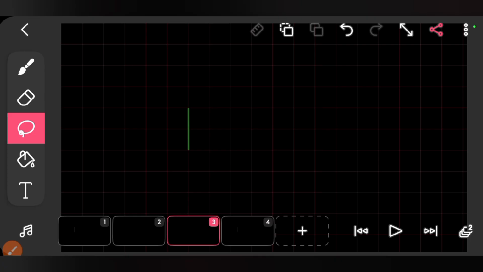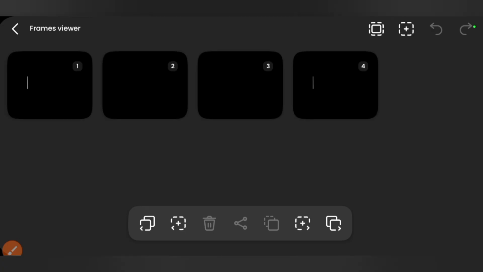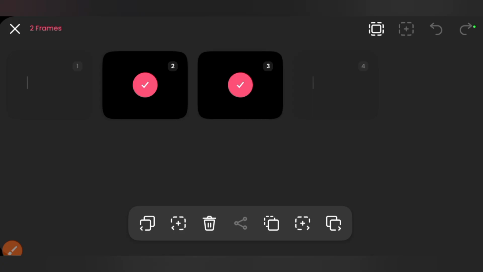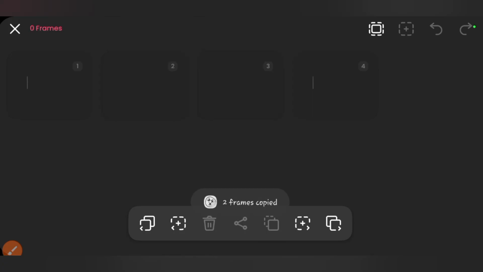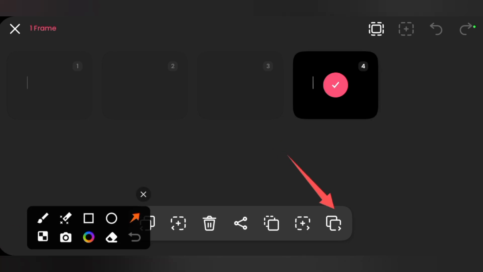So to duplicate, you click on the 3 dots, then you click on frame viewer. So firstly, you copy the 2 blank frames towards frame 4. Just click on frame 2 and frame 3, click on copy, then you click on frame 2, frame 3 again just to clear it. Then you now click on frame 4, and you click on this icon here, which is paste forward.